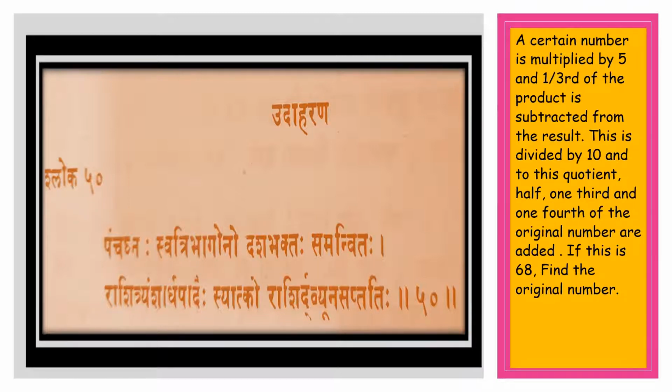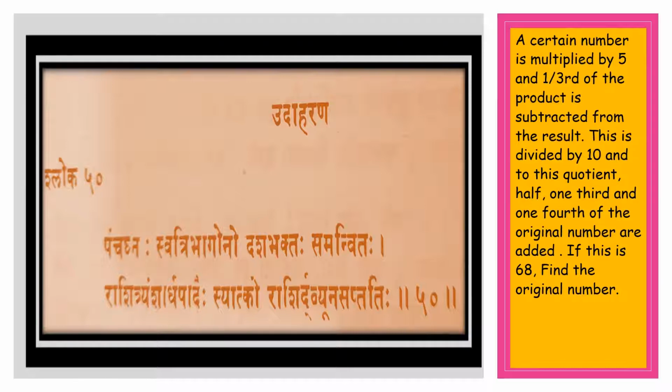Pancha means 5. Swatri means 1/3. Swatri bhaga is for taking, bhag means taking part. So 1/3 part. It tells us that a certain number is multiplied by 5 and 1/3 of the product is subtracted from the result. This is the first part of the above line. Panchakna swatri bhago no dasha means 10. Dashabhakta samanvitaha means we divide the answer by 10.